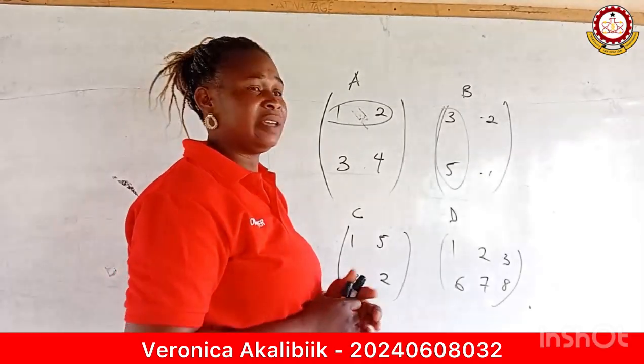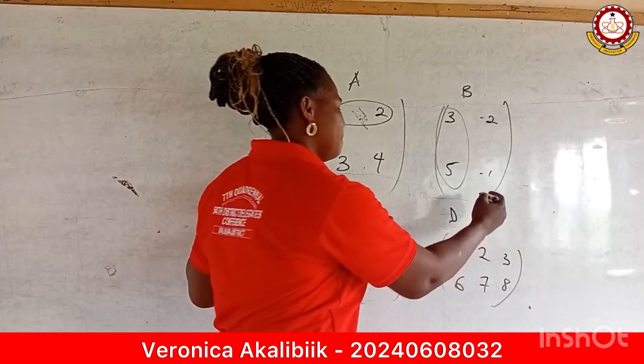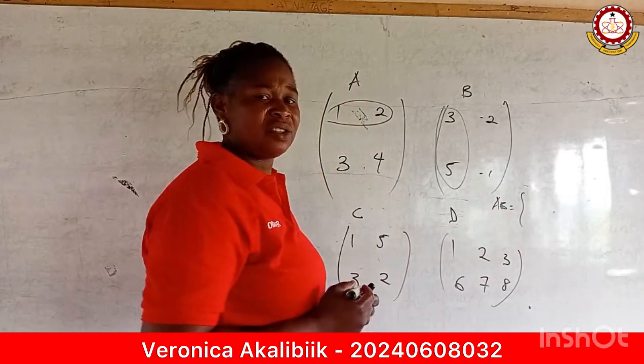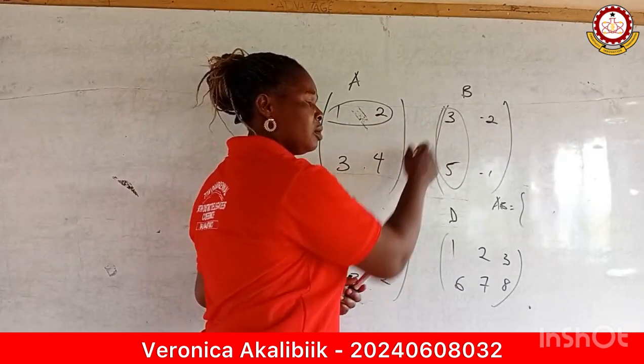Now, if I'm going to multiply this matrix, remember that I'm dealing with matrix A. Now, matrix AB is going to give me 1 times 3, which will give me 3.